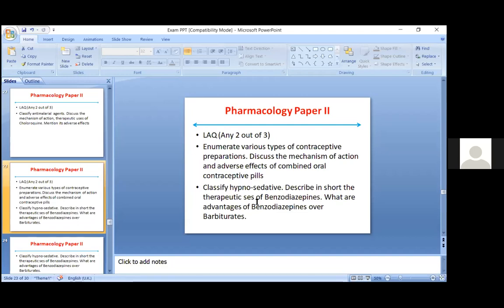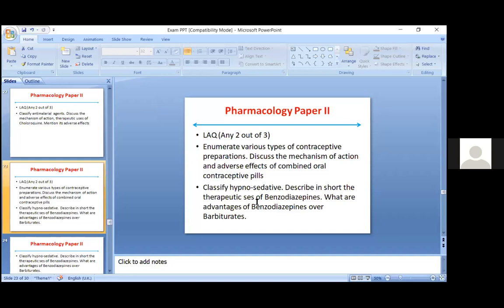Okay. Last is the classification of the hypnosedatives. If you remember this classification, first you have to write in which patients you require these sedative drugs to be given. And whenever you classify these hypnosedatives, it basically consists of benzodiazepines and barbiturates. If you can compare and contrast benzodiazepines and barbiturates, even if it is not asked, that will always be a scoring point.